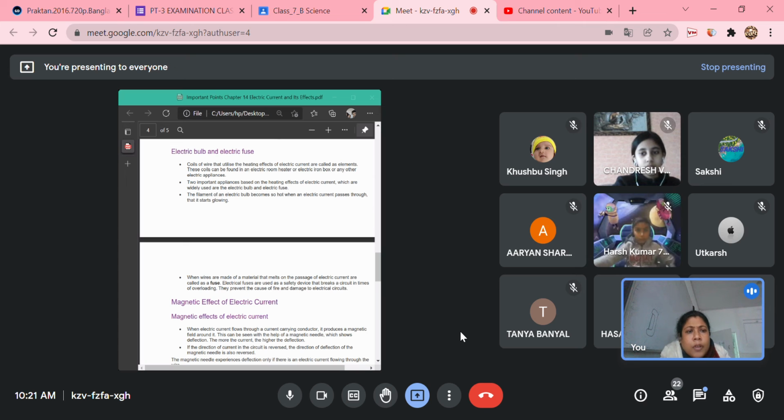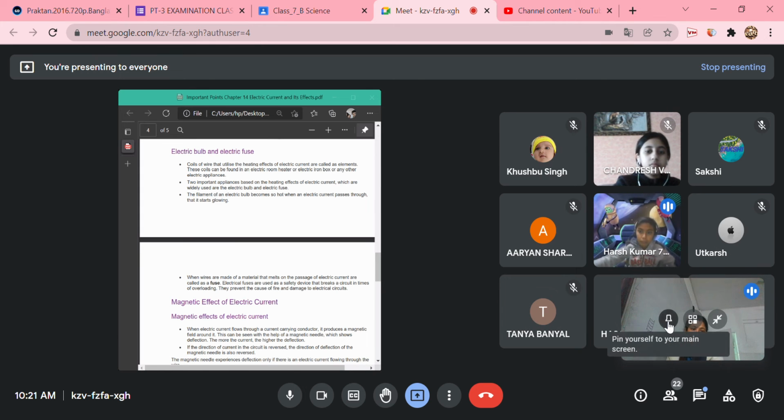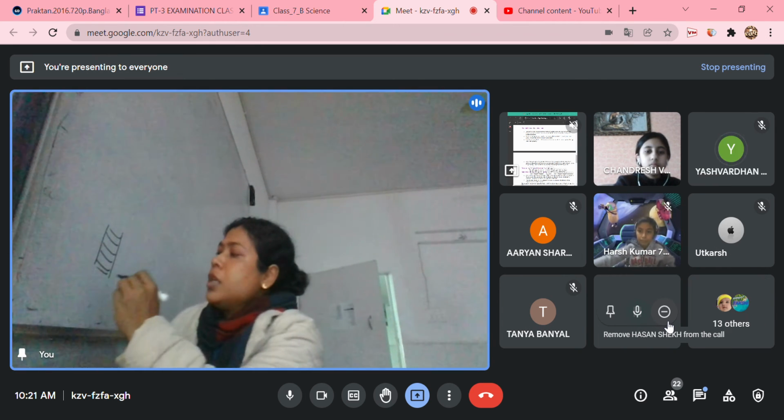Electric bulb. I think all of you have done the structure of the electric bulb in class 6. What are the components of an electric bulb? Anyone tell me? Are you able to see? Try to see, you are able to see.